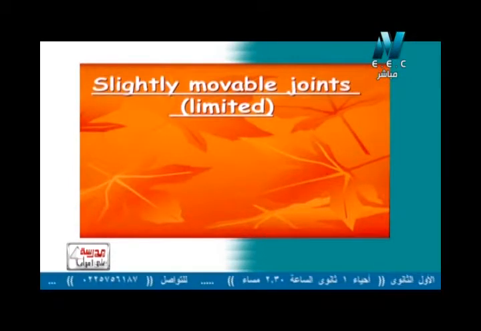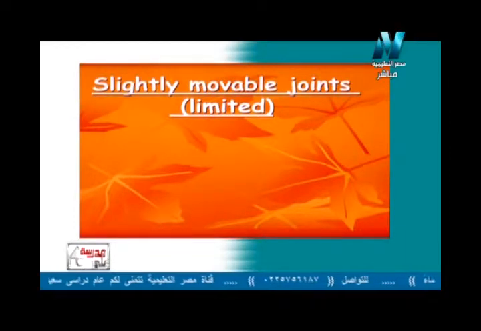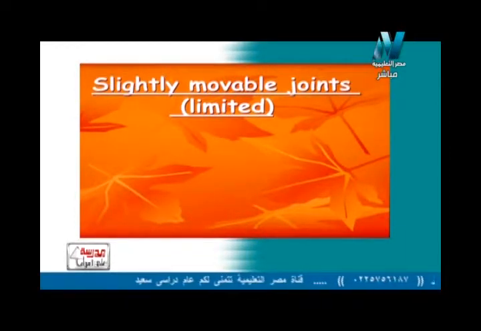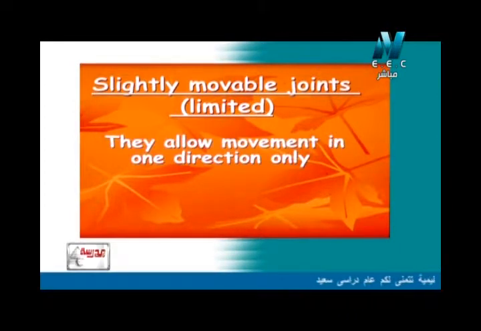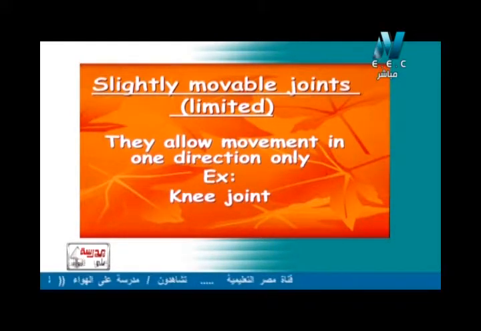So now let's have the second type, which is the slightly movable joint, also called the limited movable joint. They allow the movement in only one direction, such as the knee joint.